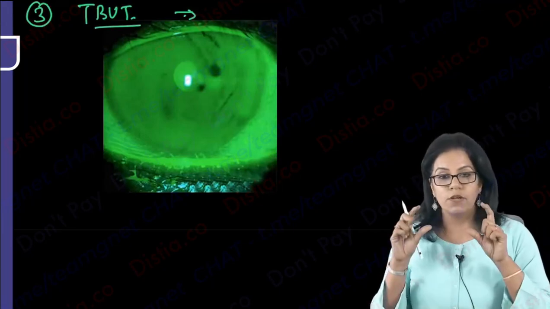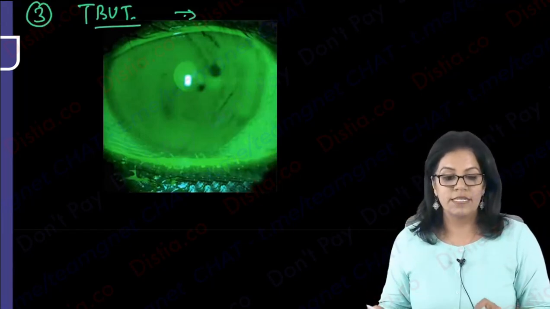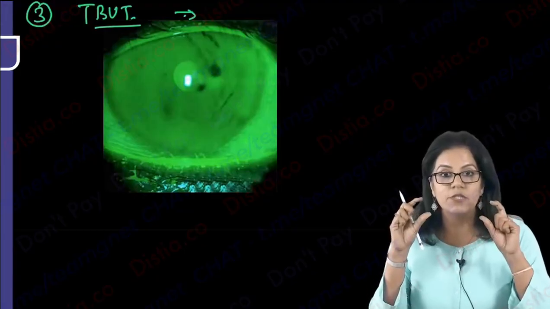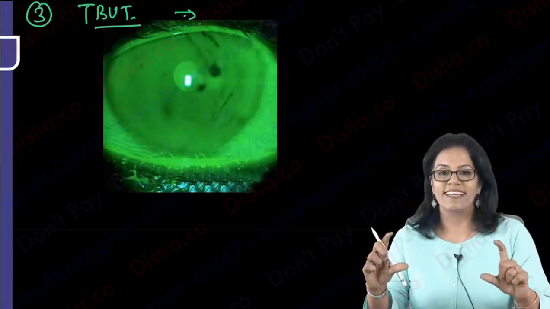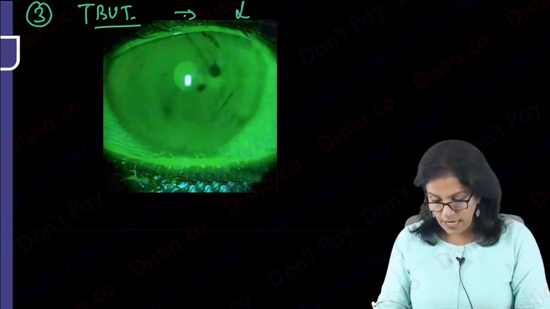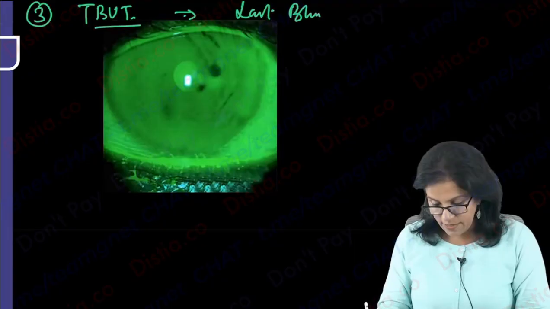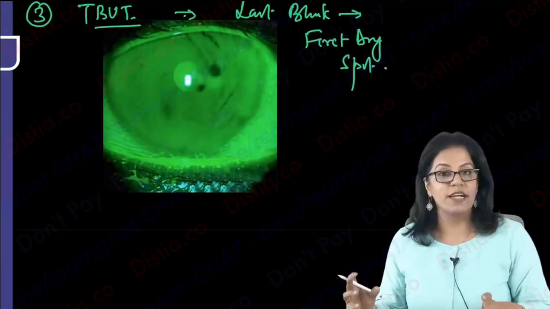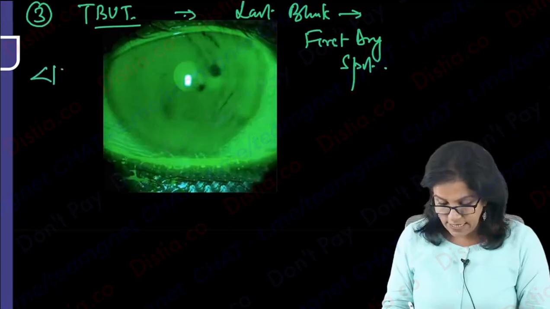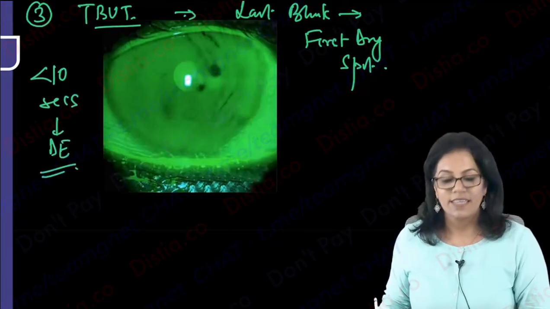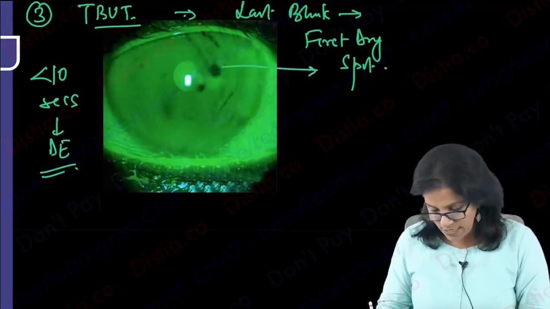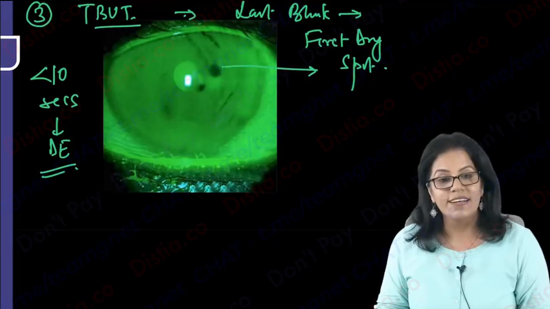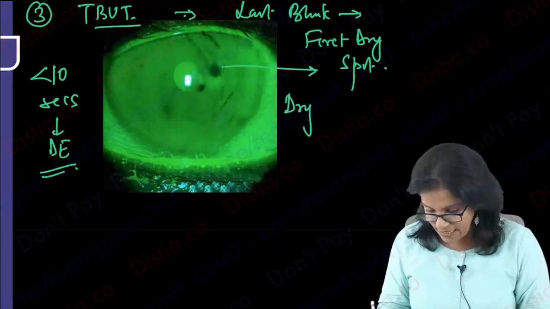You ask the patient, while you are looking in the slit lamp, maybe using a fluorescein dye as you see here, to blink once and then keep staring. Once he blinks, from the last blink, what is the time taken for the first dry spot to appear? If it is less than 10 seconds, it is again a severe dry eye. All these black spots that you see are your dry spots.